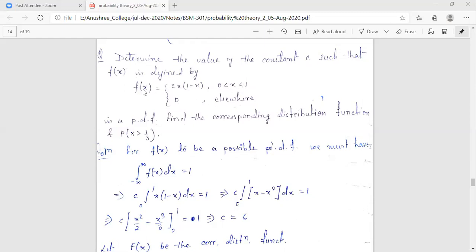That means the function f(x) is taking this expression for only x lying between 0 and 1. For all other values of x except this interval, your f(x) value will be equal to 0. That means if the x value is minus 1, then can you tell me what is your f(x)?